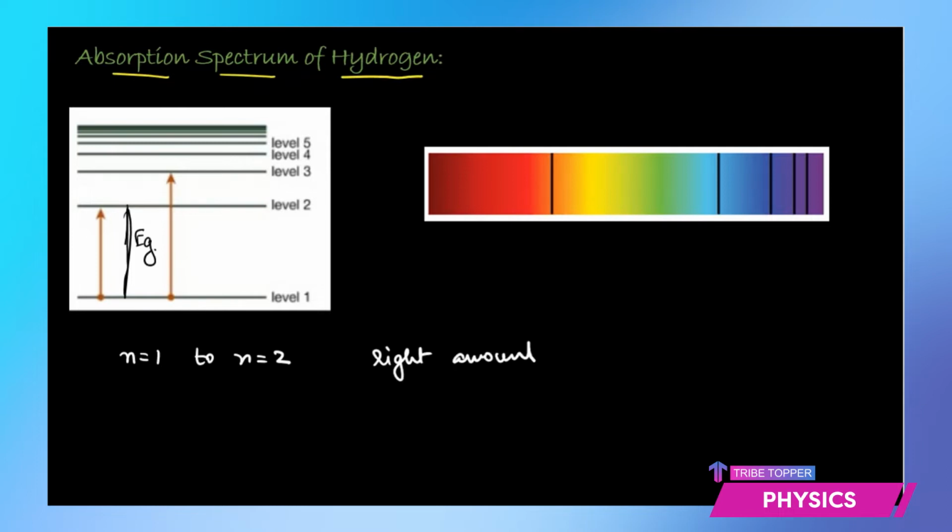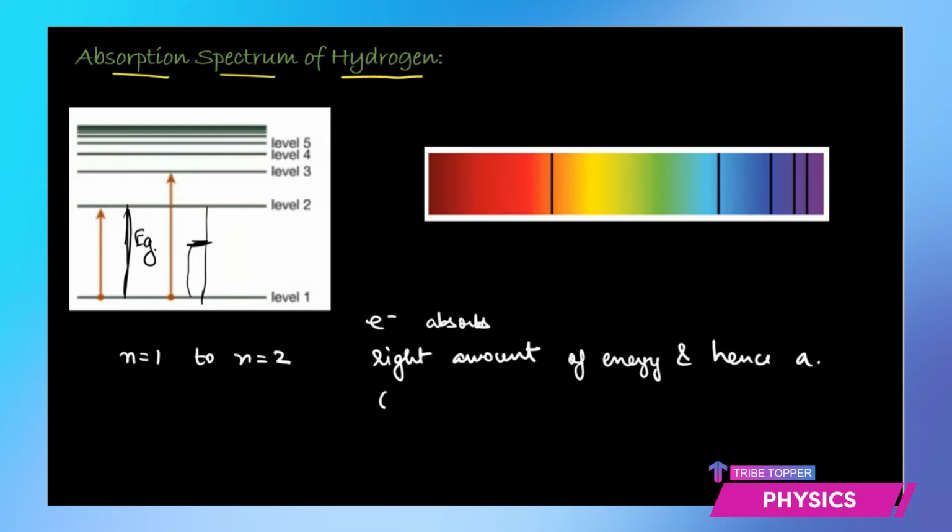You cannot say that it can absorb any amount of energy and then it will jump and reach here. No, it can't exist anywhere in the space between level 1 and level 2. It needs the right amount of energy to jump to level 2. The electron absorbs the right amount of energy and hence a